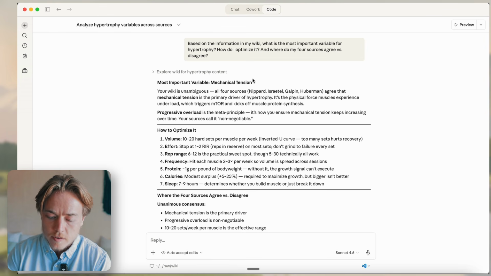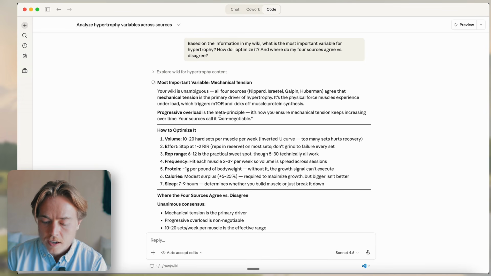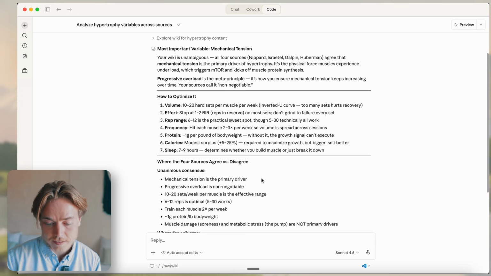So it says the most important variable, mechanical tension, is unambiguous. They all agree that mechanical tension is the primary driver of hypertrophy. Progressive overload is the meta principle. It's how you ensure mechanical tension keeps increasing over time. Sources call it non-negotiable. So this is awesome.